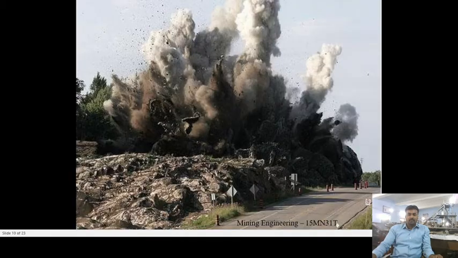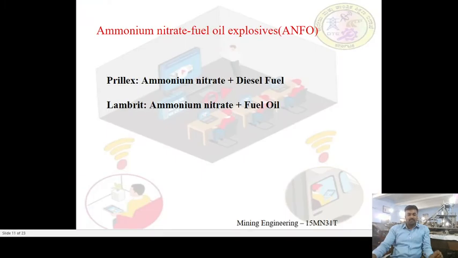Okay. We have seen what low explosives and high explosives are and the difference between them, and now we'll go deeper into high explosives. In the case of low explosives, the best example is gunpowder. For high explosives, we have to see various other examples.